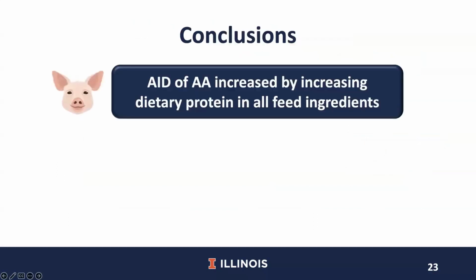Moving on to the conclusions of this work, the AID of amino acids was increased by increasing dietary protein, and this applies to all feed ingredients that we used. This increase in the AID of amino acids can be explained by different proportions of endogenous amino acids in the ileal digesta when protein level was increasing from low to high, which results in an increase in the AID of amino acids.